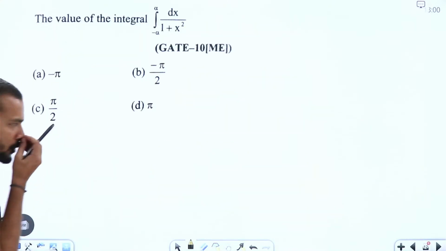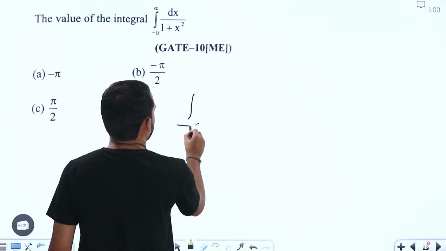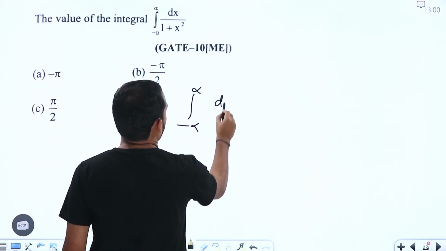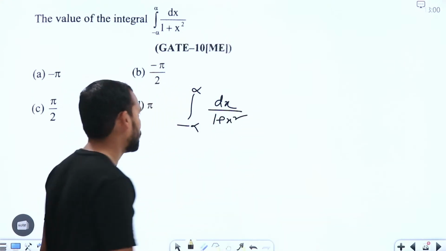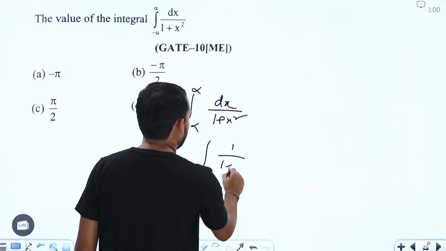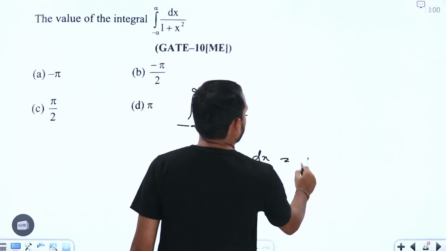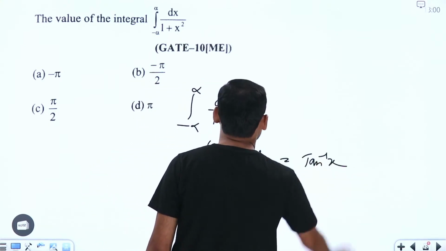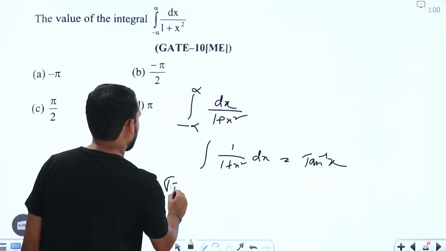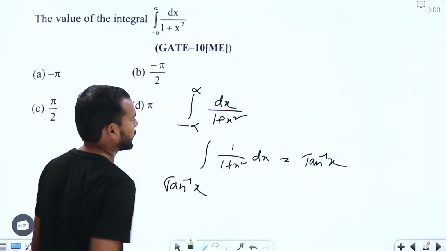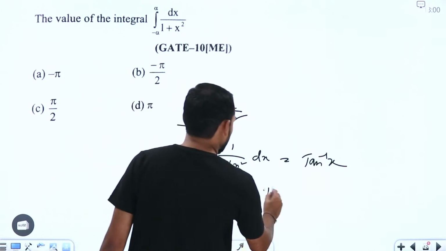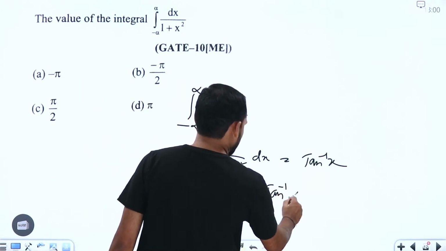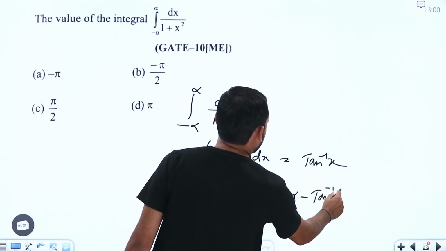This is a very easy question. This is from formulas only, we can say. Integral from minus infinity to infinity dx by 1 plus x square. So we know integral of 1 by 1 plus x square dx is going to be tan inverse of x here, right? The limits are from minus infinity to plus infinity. So this one is going to be tan inverse of infinity minus tan inverse of minus infinity.